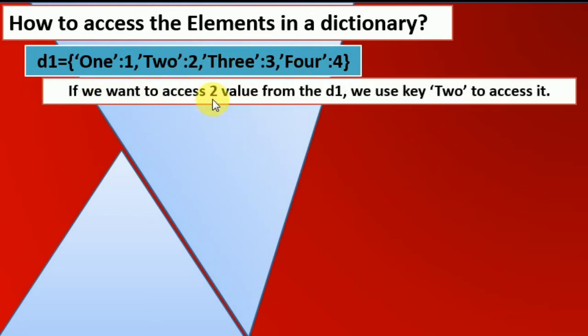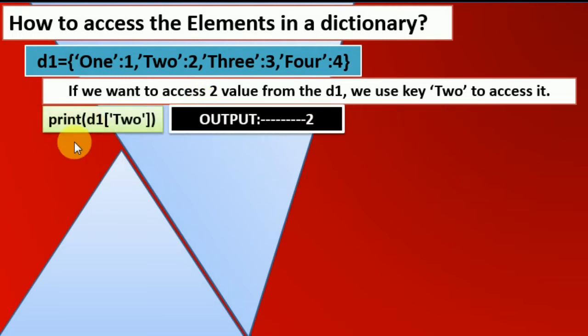If we want to access 2, that is the value of D1, we use the key 2. 2 is a string, so we use this 2 to access that value, and the line is going to be print D1 bracket, single quotes, and 2. So we display that, and the output is going to be 2.